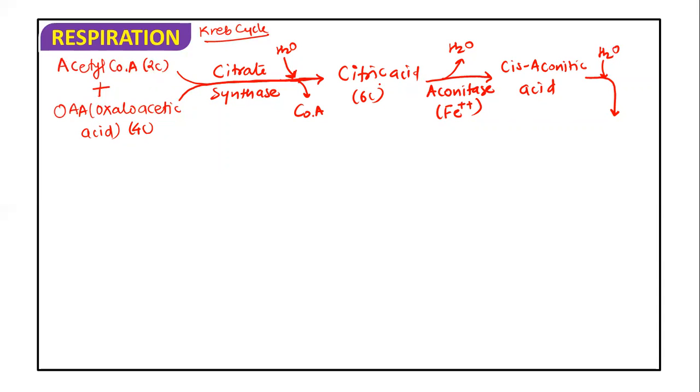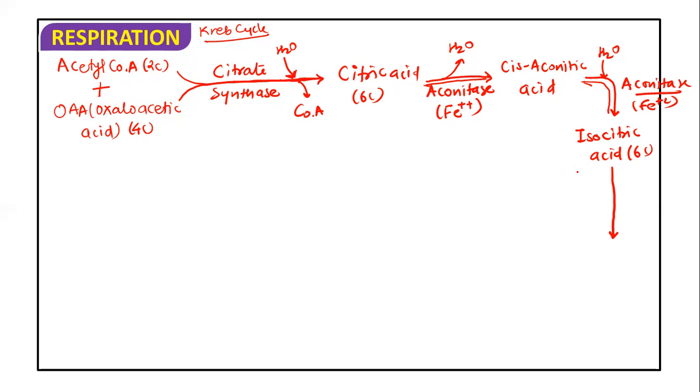again gets converted into the isomer of citric acid, that is isocitric acid, which is six carbon. Here also the aconitase enzyme is used, and this aconitase also needs Fe2+. So both of these are reversible reactions. This citric acid gets converted into its isomer isocitric acid by the formation of an intermediate, cis-aconitic acid.